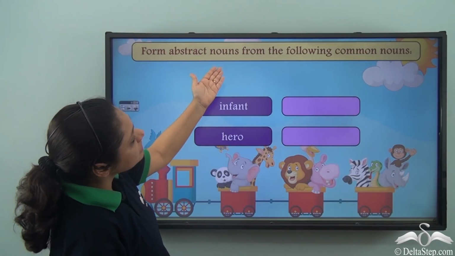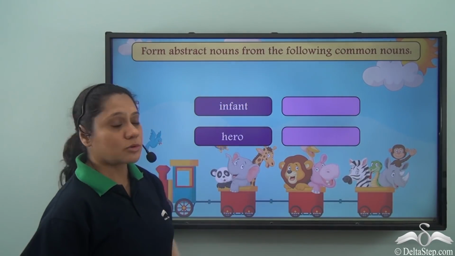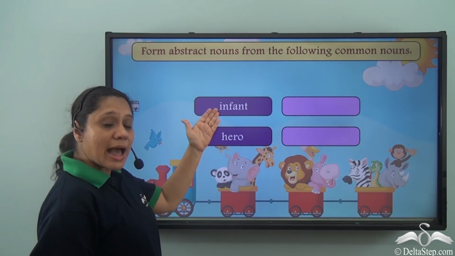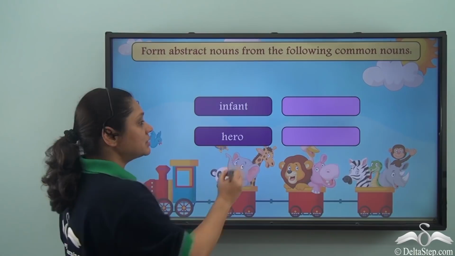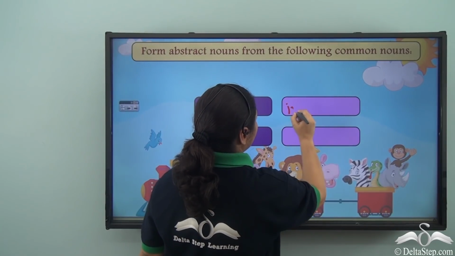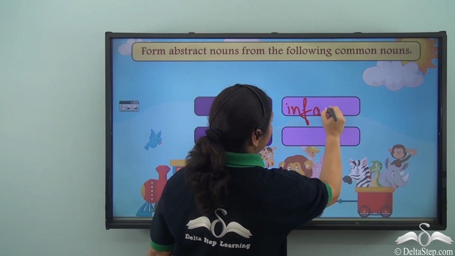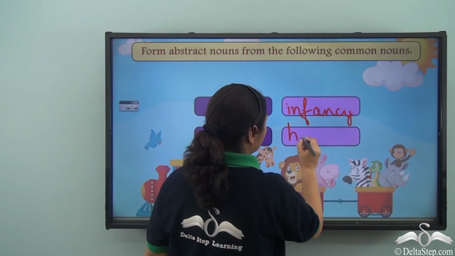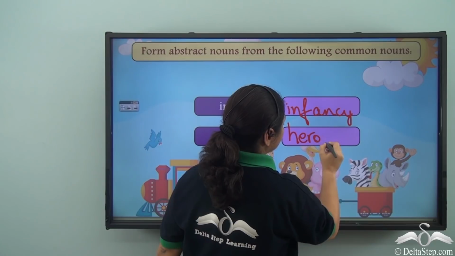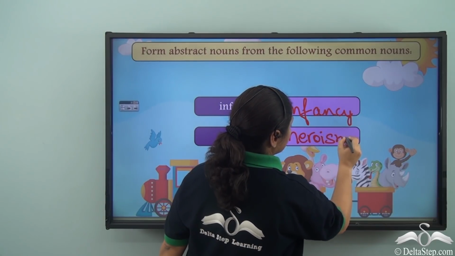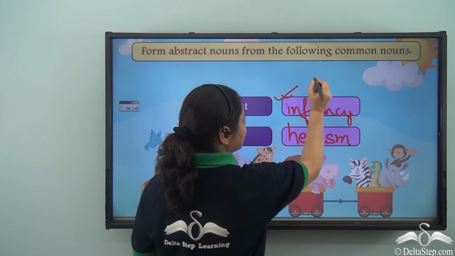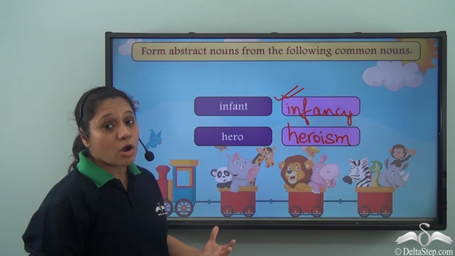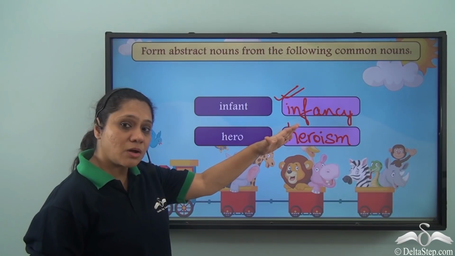Form abstract nouns from the following common nouns. We have infant, hero. So what is the abstract noun formed from infant? It is infancy, and from hero it is heroism. So we see that infancy is an example where we have not used either hood or ship or ism to make an abstract noun.